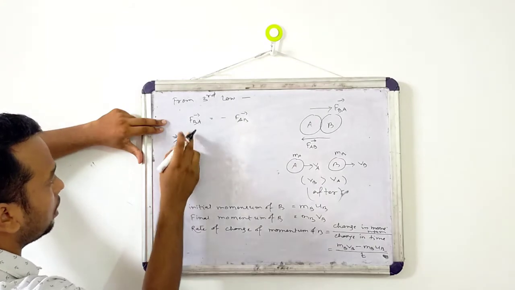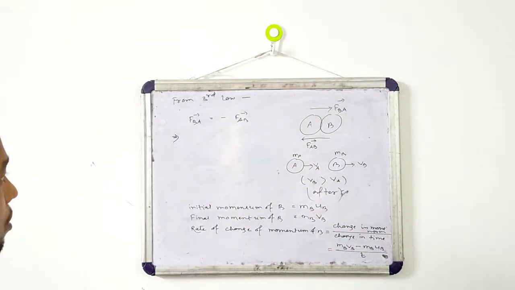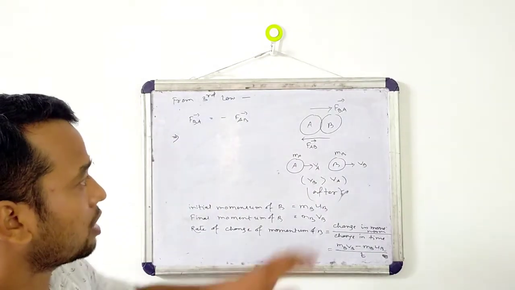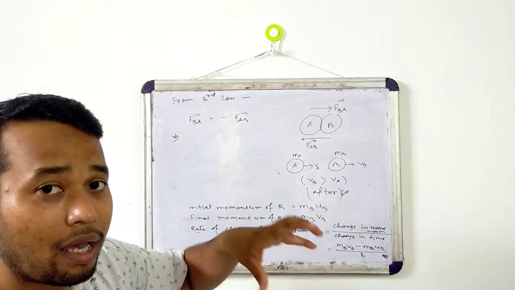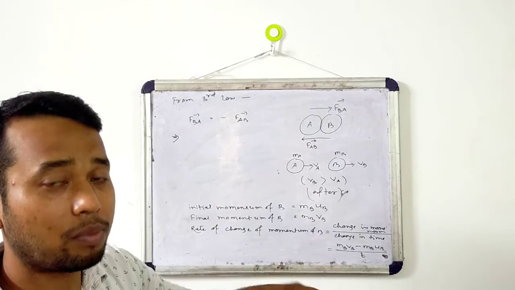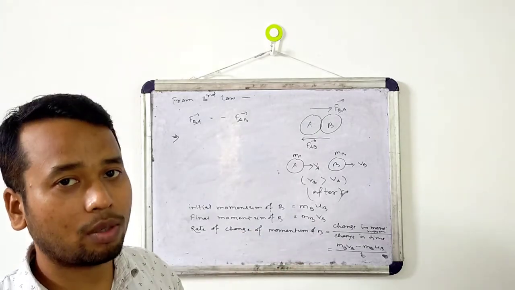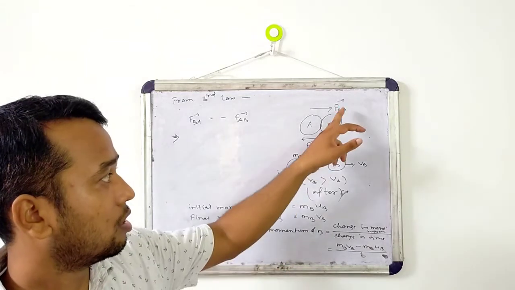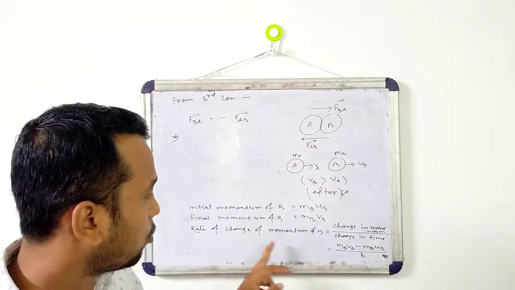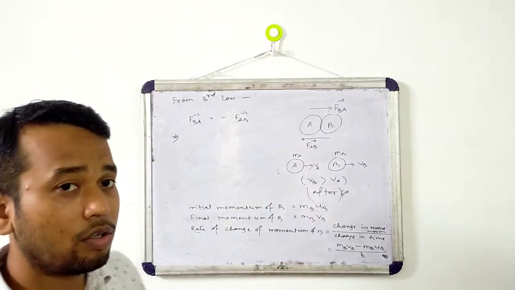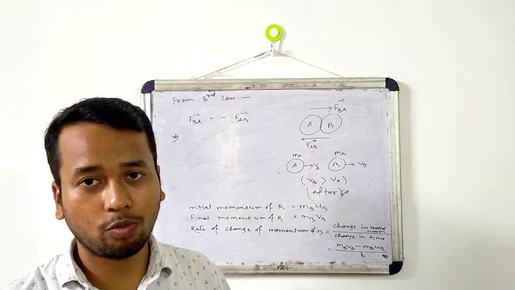Now, what will be the value of FBA? This is the force applied on B by A. This force applied on B will change the momentum of B. Again, force is equal to rate of change of momentum.